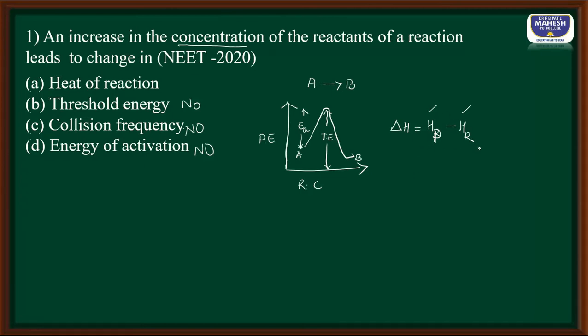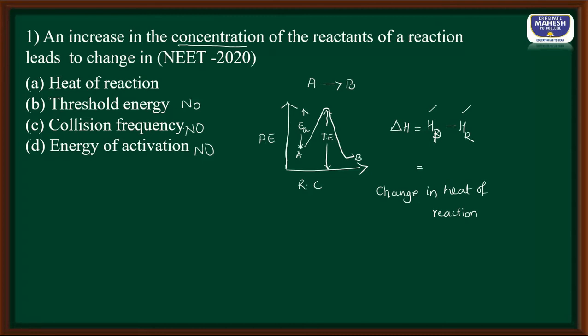So automatically this difference is also going to be more. So it is the heat of a reaction that is going to change. Change in heat of reaction is the correct answer. Students, I hope you understood. As you increase the number of reactant molecules, the total heat content of reactant increases, so automatically the heat of the reaction also increases.